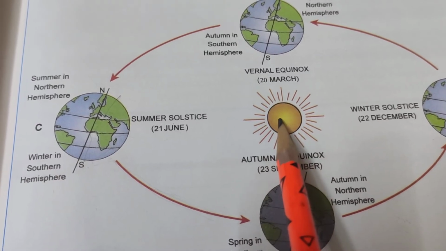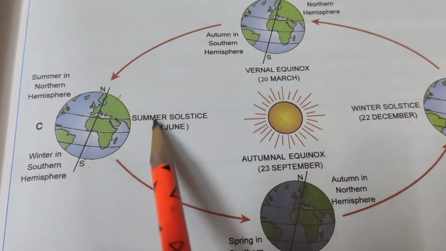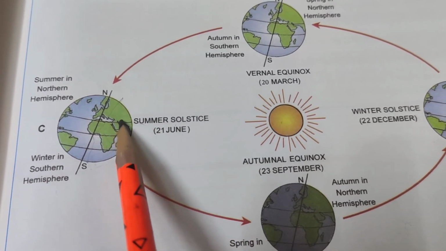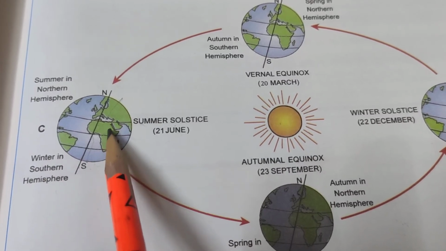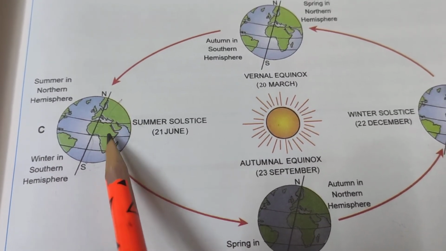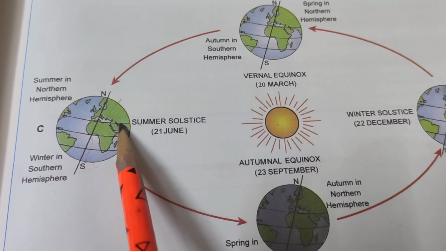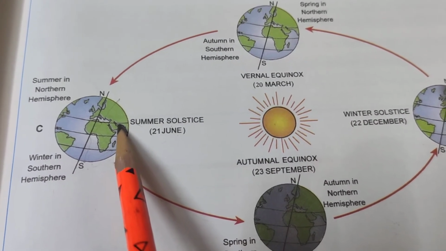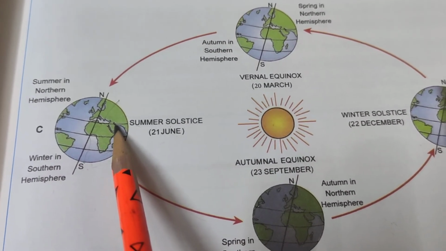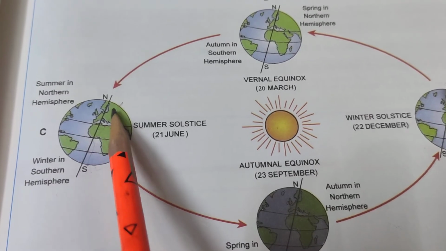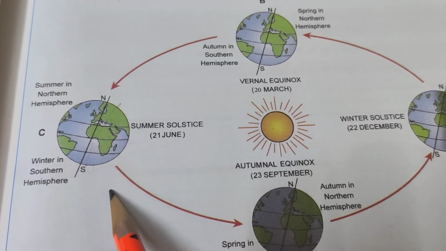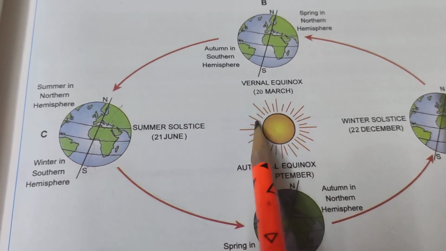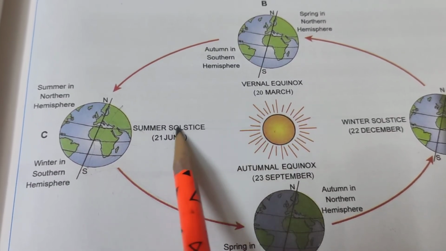So the sun's rays fall directly on the northern hemisphere, on the Tropic of Cancer. As a result, these areas receive more heat, and the poles receive less heat as the rays of the sun are slanting. Slanting means not direct.